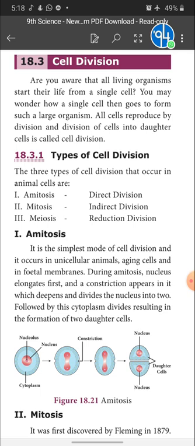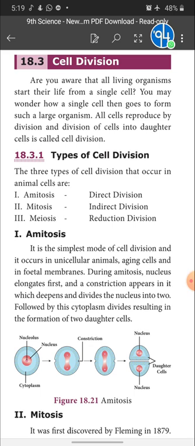That means a somatic cell undergoes mitotic cell division and forms two cells, each with 46 chromosomes. The same number of chromosomes present in the parent cell is present in the daughter cells. That is mitosis, and it takes place in the somatic cell.